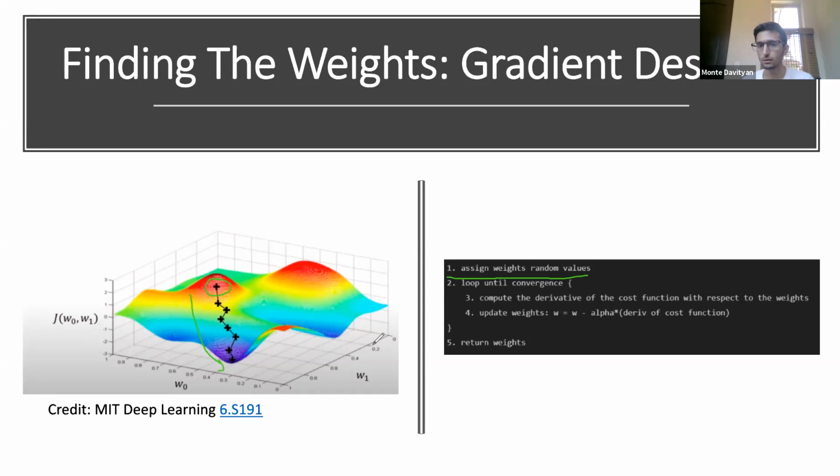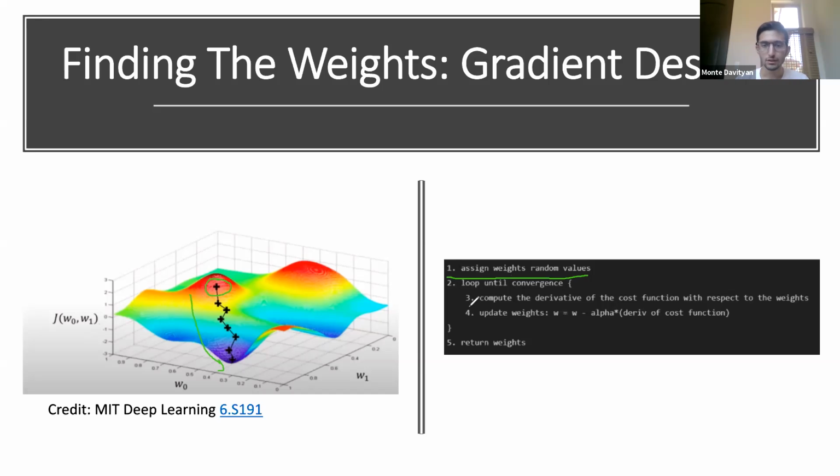In practice, this is kind of hard to do because our cost function could become pretty complicated. The more layers we add, the more neurons we add, our cost function becomes multidimensional, which means we could have millions of dimensions. And obviously that's pretty impossible to visualize. And it becomes harder to come up with good weights. But we can do it using gradient descent. Essentially what we do is we loop until convergence. In practice, it's difficult to know when we converge, but let's just say for now, we're in a loop until convergence.